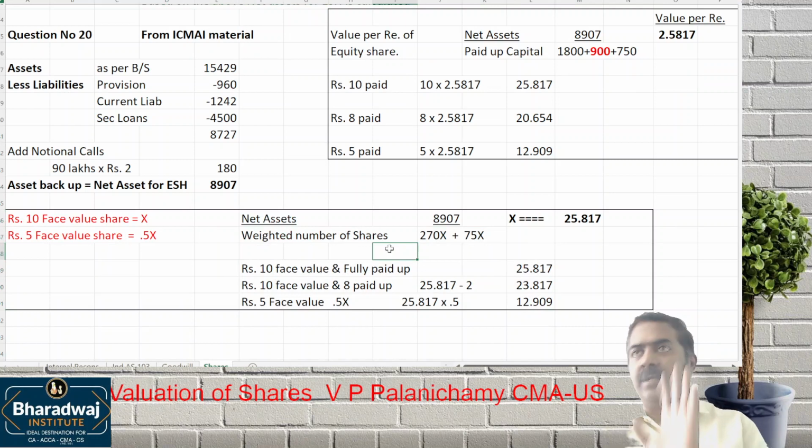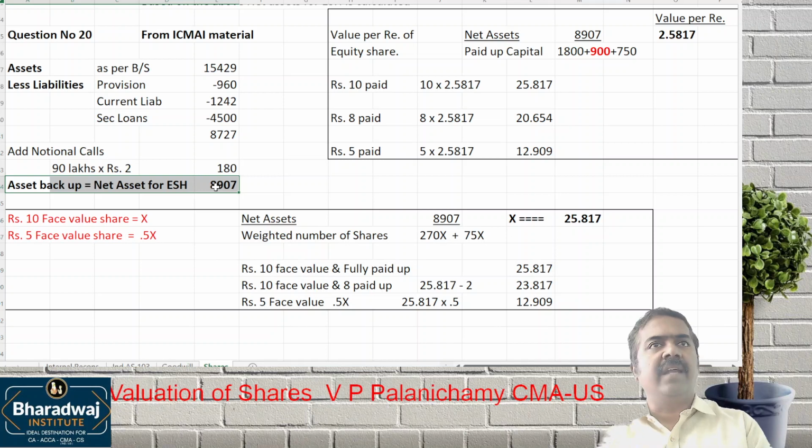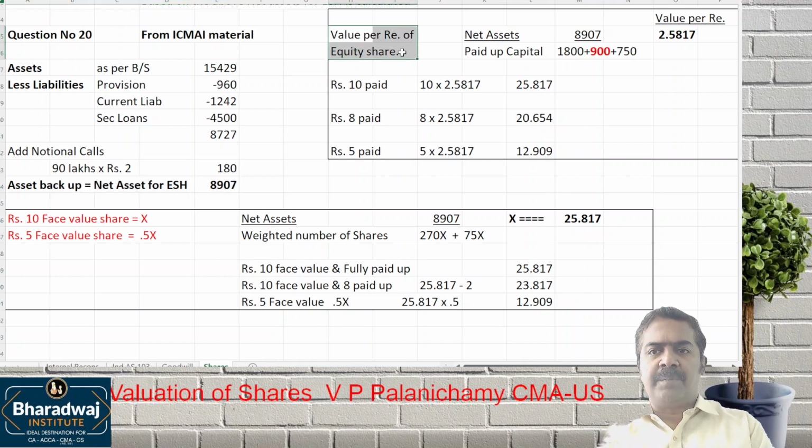Sir, how do you prove it? I will prove it later. Once again, let me go for the textbook approach. Net assets, add notional call. If calls are collected, what will be the asset backup? 8907. Value per share will be net assets divided by paid up capital.